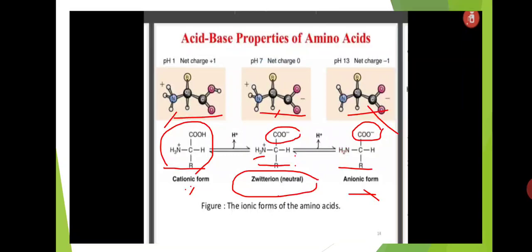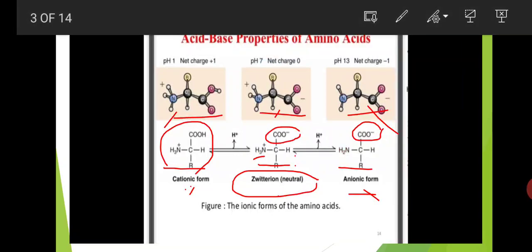In anionic form, the COOH group is deprotonated and forms COO minus, that shows basic nature, so pH value is more than 7. And the neutral molecule is having both charges COO minus and NH3 plus, so that is called the zwitterionic form. Here in this zwitterionic form, the amino acid is neutral. pH value is exactly 7.